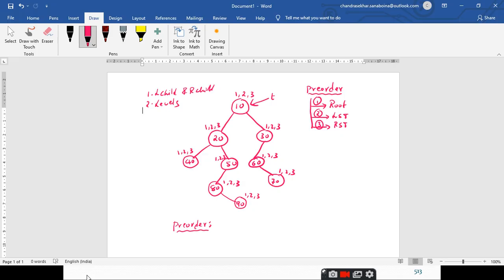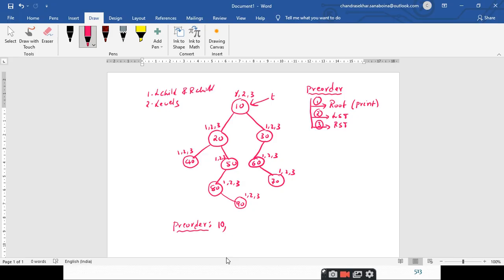So what is the first step that has to be processed? Visiting the root, sir. Let us take visiting the root node as printing. When T is pointing to the root node, you visit the root node. The first step is to visit the root node, so you print it as the output and strike it off. What is the node you have to print? The node number is 10. So 10 is printed and the first step is struck off.